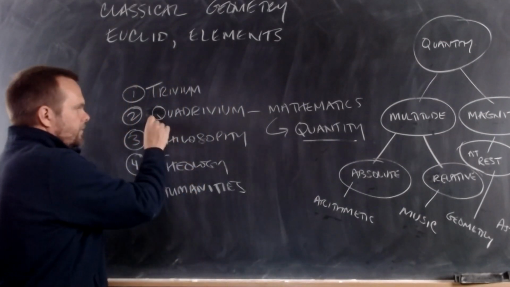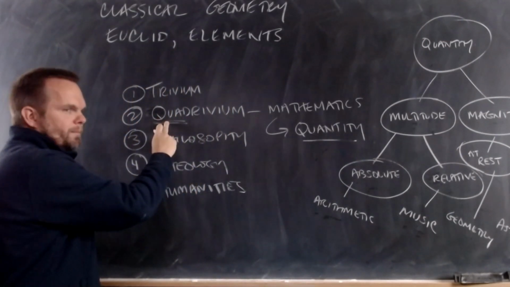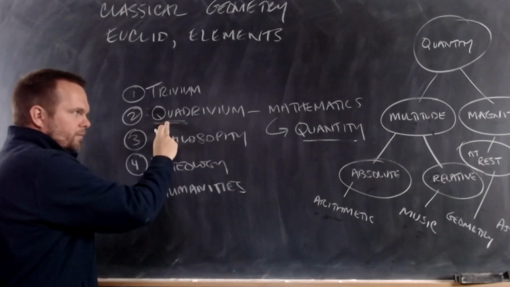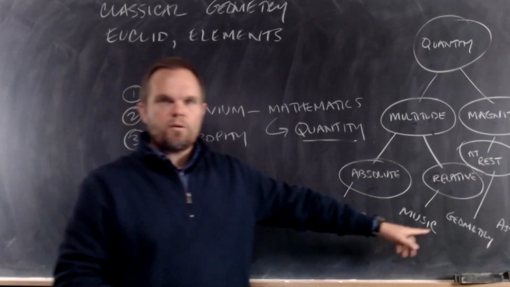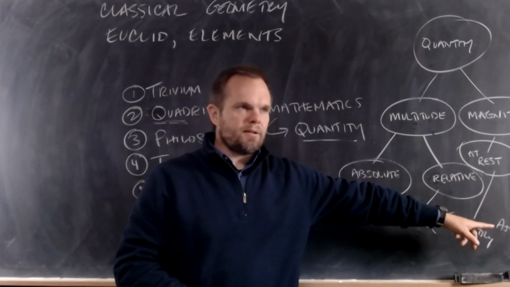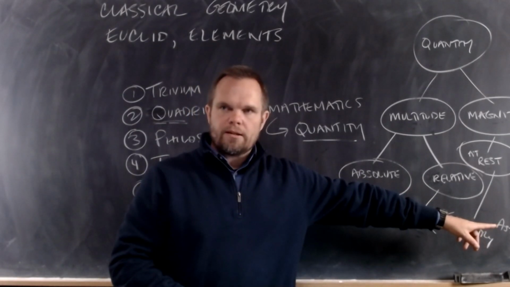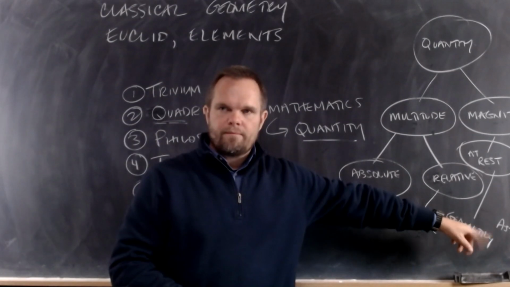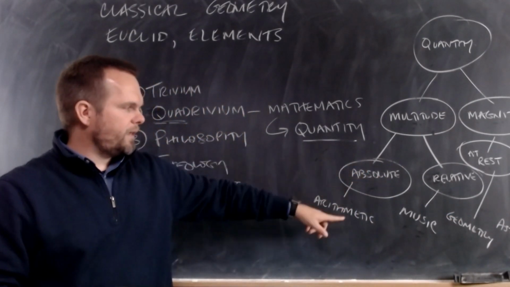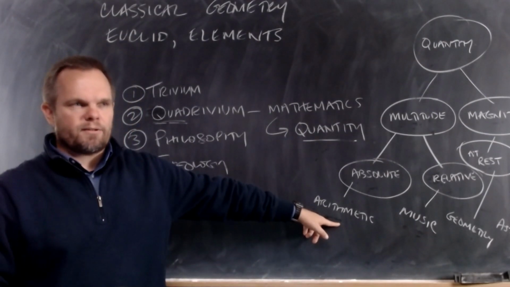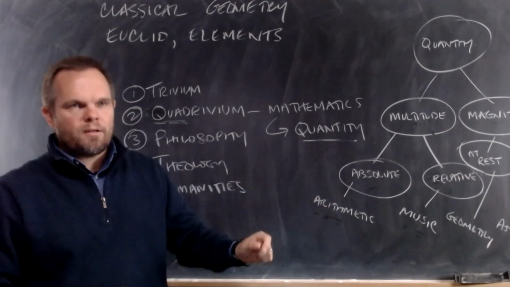Look right here. What do you see? What does quad mean? Four. The quadrivium, look, 1, 2, 3, 4 sciences. You got that? Four sciences. Four kinds of quantity, four mathematical sciences, called the quadrivium.